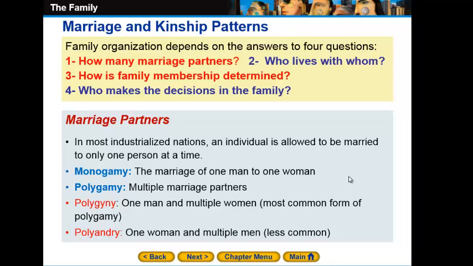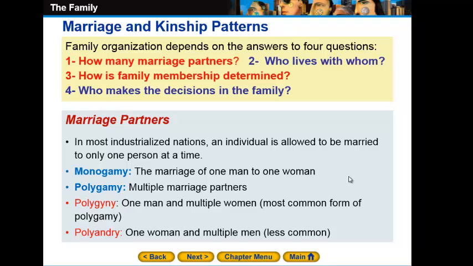But if we take a global look all over the world, the pattern or the structure is a little bit different. So let's start with the first one, the marriage partners. In most industrialized nations, an individual is allowed to be married to only one person at a time, and this will make some sense. Of course, a male will be married to a female.